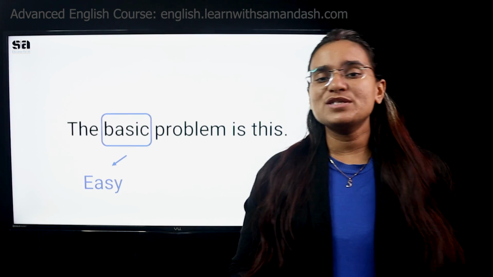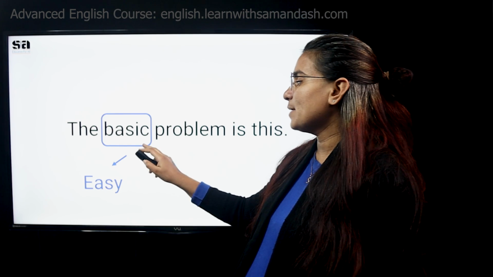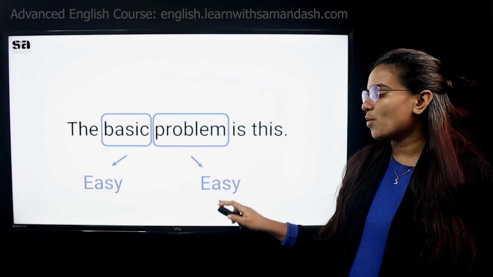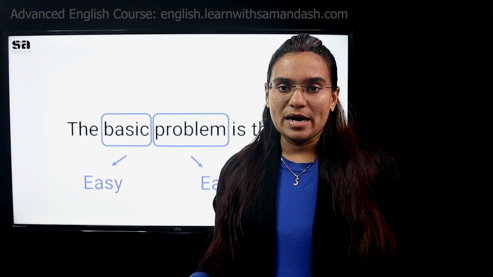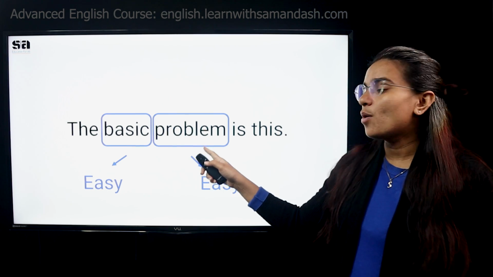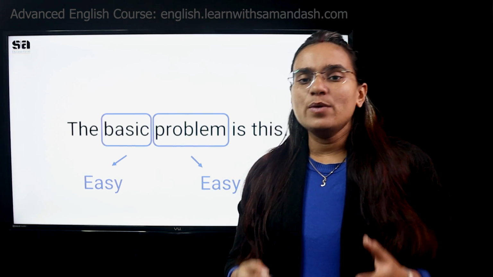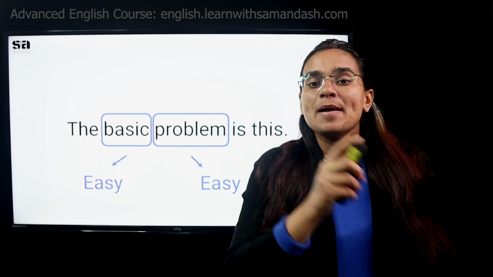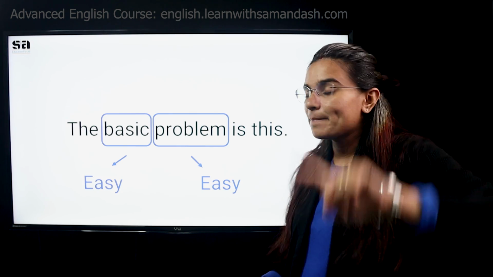As per 95% of the people, as per the research we have done, people generally say that basic is a very easy word. And similarly, they say that problem is also an easy word. Now, what is the criteria for that? How did you decide that basic is an easy word and problem is also an easy word? People in general decide whether a certain word is easy or difficult or medium based on how many times they have used it. Number one.